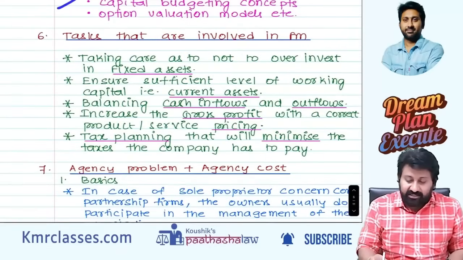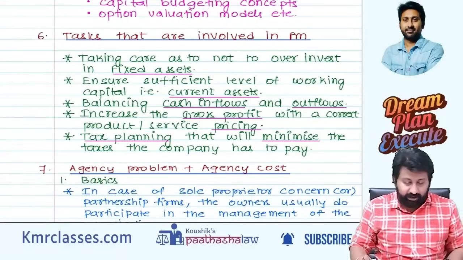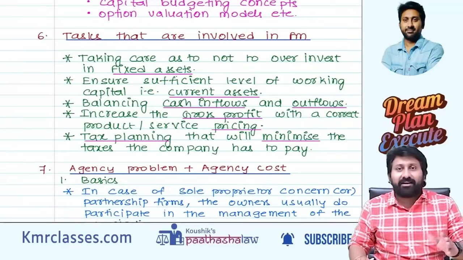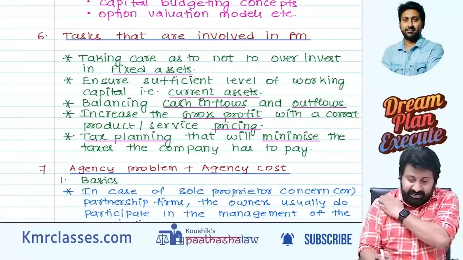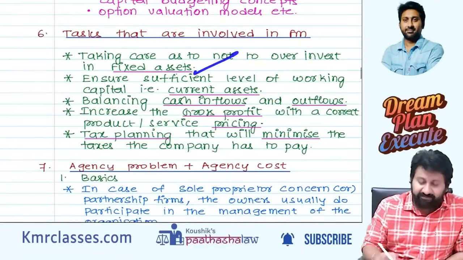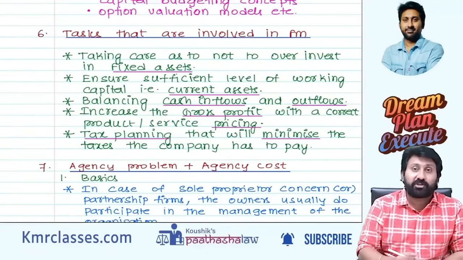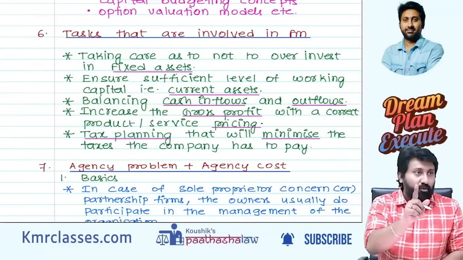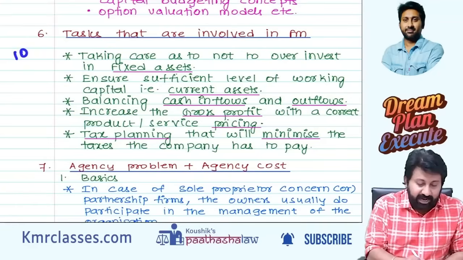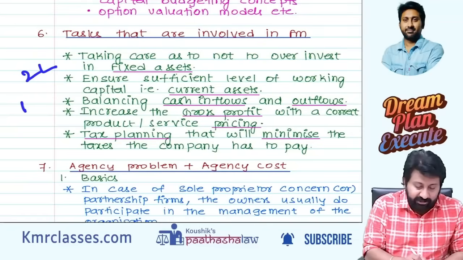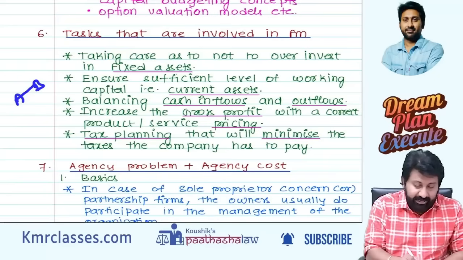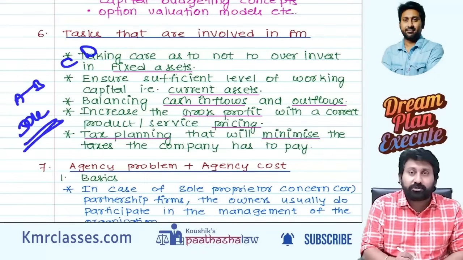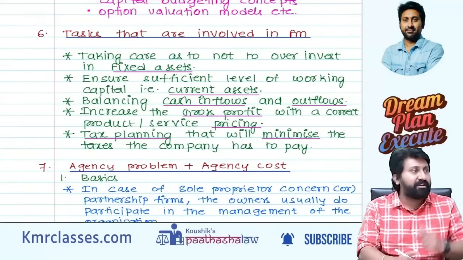Next, tasks that are involved in financial management. Okay, I will tell you an easy way. Same again, where to put the money, where to get the money, all these things are there. First, take care not to overinvest in fixed assets, because it will lead to financial insolvency. So invest in fixed assets, but do not overinvest. I told you, 1 lakh units can be produced by one machine. My target is to produce 2 lakh units. What do you have to do? Invest in 2 assets. Instead, I purchased 4 assets A, B, C, D. Each one will be producing only 50,000. What is this nonsense? Unnecessarily you are overinvesting in the assets.